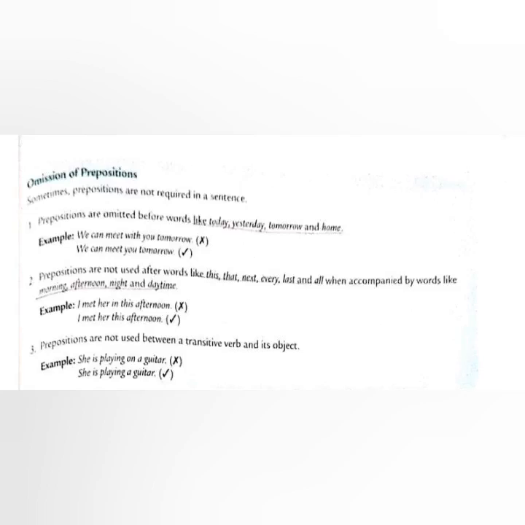Next, prepositions are not used between a transitive verb and its object. Do you remember what transitive verbs are? Transitive verbs are the verbs which require an object to complete the sense of the sentence. She is playing a guitar is correct, but she is playing on a guitar is wrong.